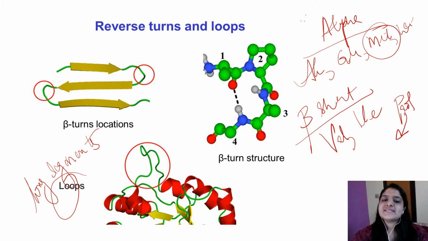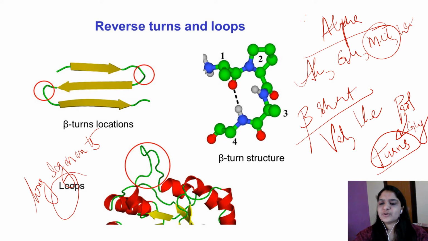Proline is mainly seen in beta turns. The most common amino acid in turns is proline. In turns proline and glycine are involved, but proline and glycine disrupt alpha helix. Some amino acids like valine, isoleucine, and threonine do not favor alpha helix formation. So amino acids involved in alpha helix formation include alanine, glutamate, methionine, and leucine; in beta sheets it is valine and isoleucine; and proline and glycine are present in turns.